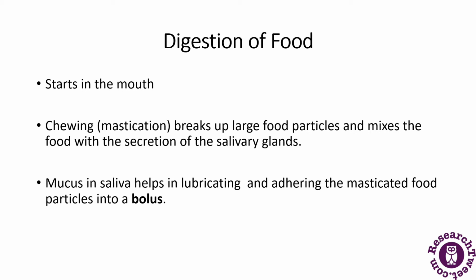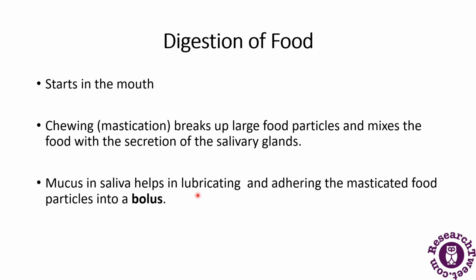As I was telling you, digestion starts with the mouth first. Digestion by chemical and mechanical means starts in the mouth. Chewing breaks up the large food particles and mixes the food with the secretion of the salivary glands. So what are salivary glands? Salivary glands are present in the mouth region and release saliva. Saliva helps in the lubrication of the food, and it is then pushed to the food pipe.